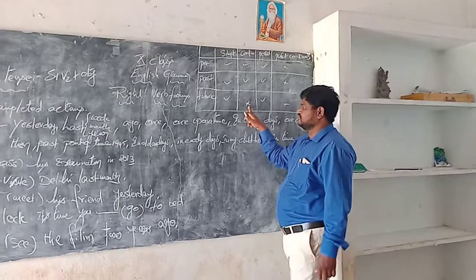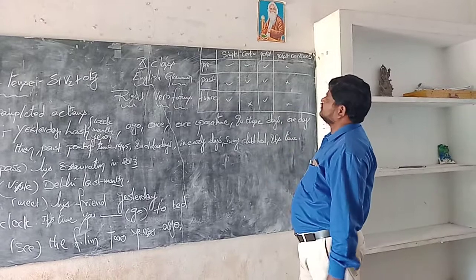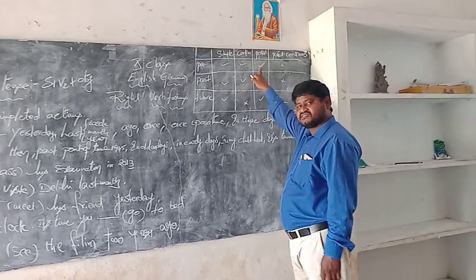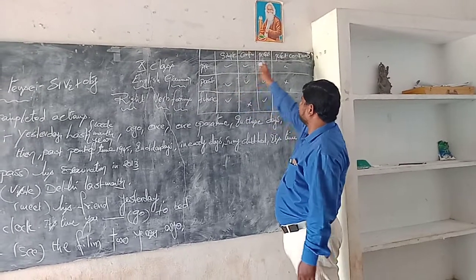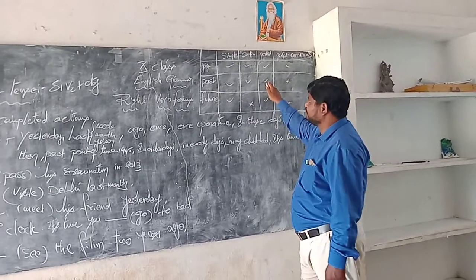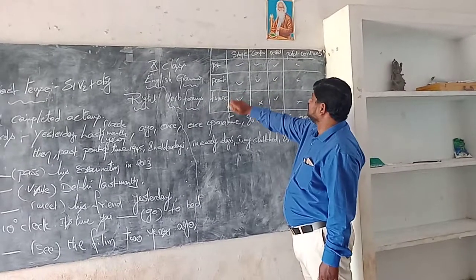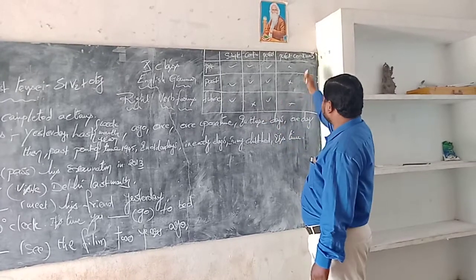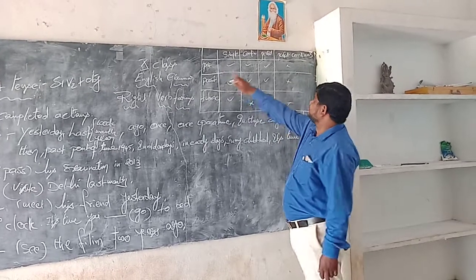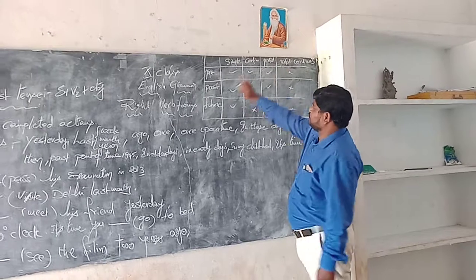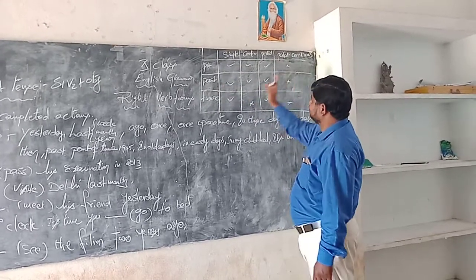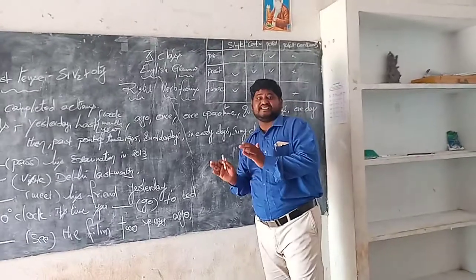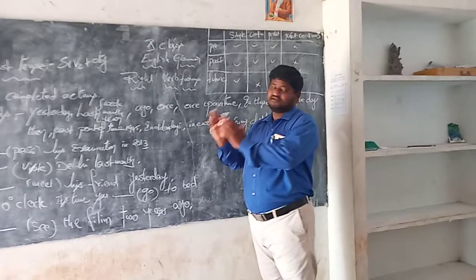Okay, my dear children, please observe. Present perfect tense, it is possible to change into passive voice, and past perfect tense, it is possible to change, and future perfect tense, it is possible to change. And the remaining 3, present perfect continuous tense, past perfect continuous tense, and future perfect continuous tense, it is not possible to change between active voice and passive voice.